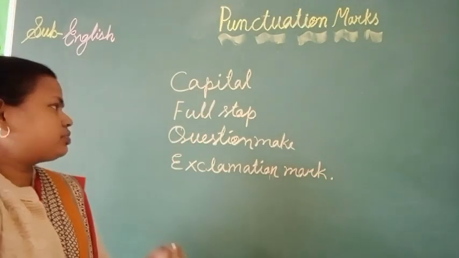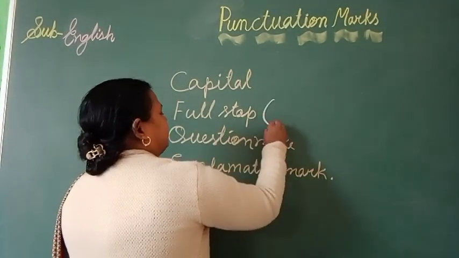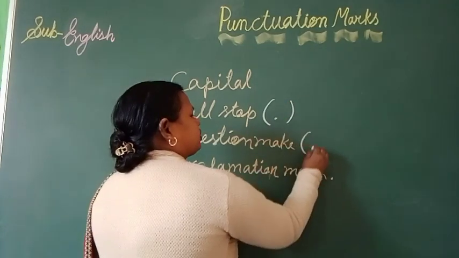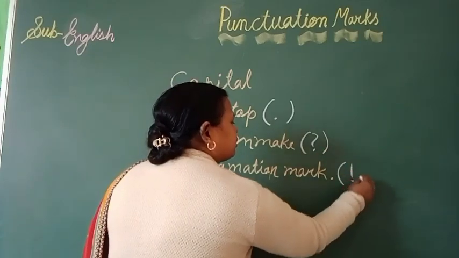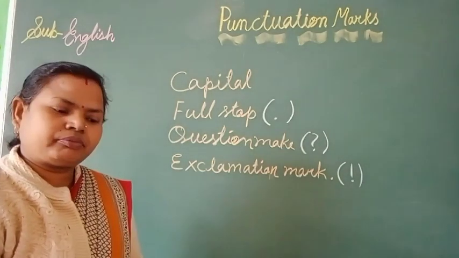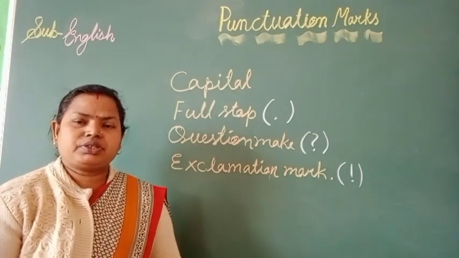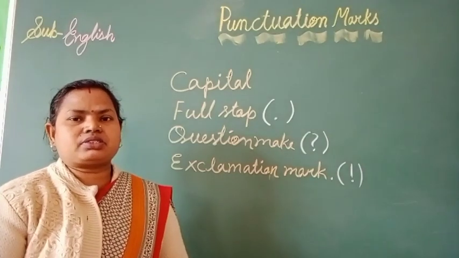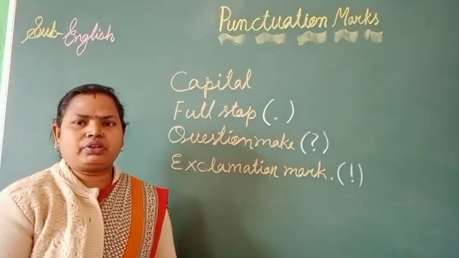Capital, it has no symbol. Full stop, it is indicated as a point at the ending of the sentence. Question mark, this is the symbol of the question mark. Exclamation mark, it is the symbol of the exclamation mark. And there are many more punctuation marks which help to make a sentence meaningful. So these are the previous things which you already know.